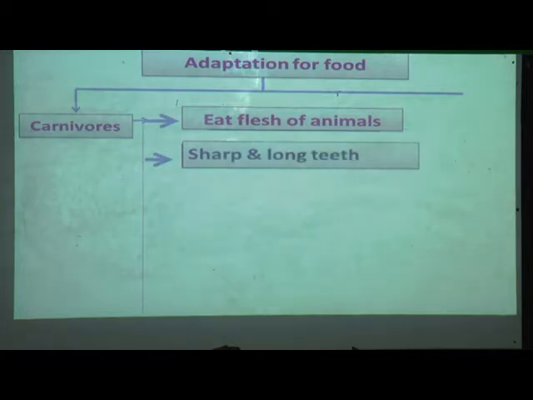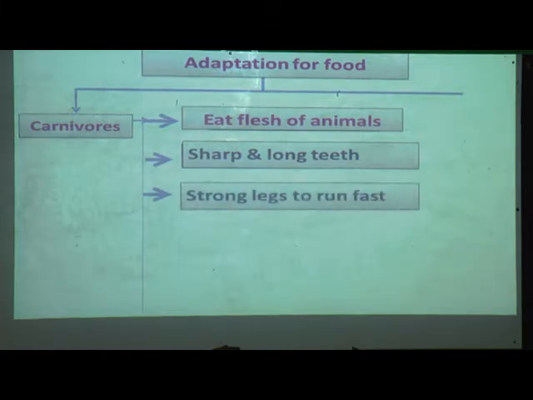They have sharp and long teeth. With the help of sharp and long teeth, they tear the flesh of other animals. They have strong legs to run fast, which help them to catch the prey.